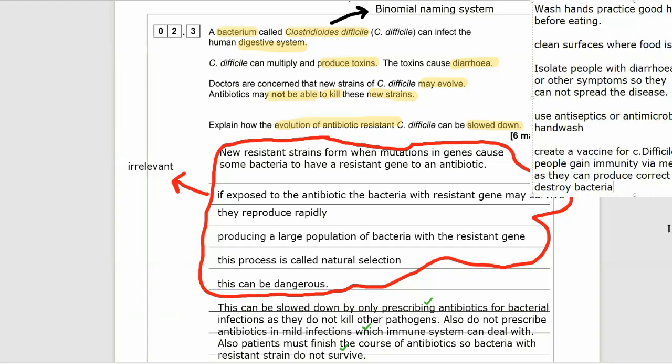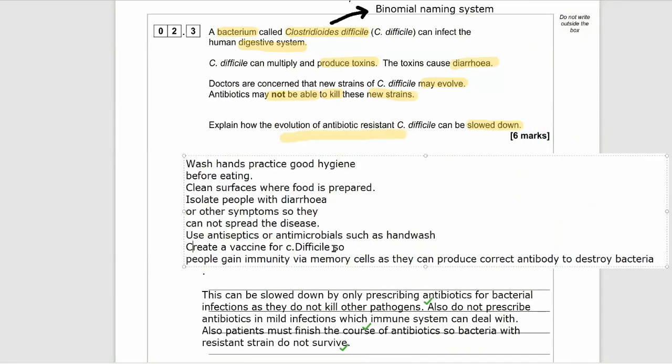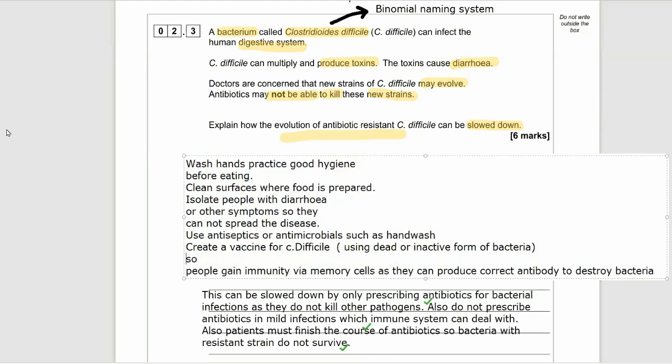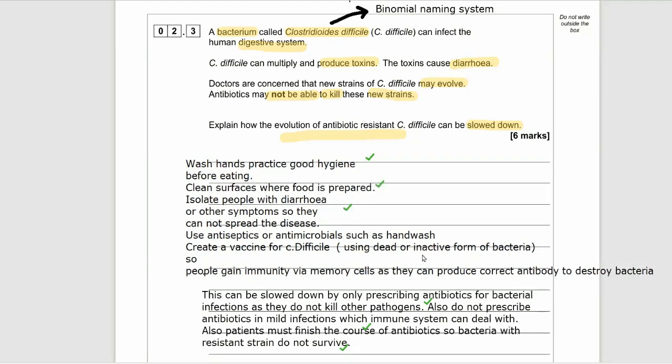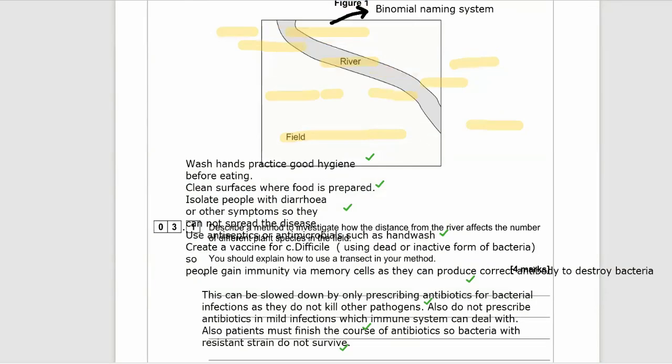So I'm going to put this all together. Let me get rid of the irrelevant stuff. And so there you go. There's your answer, which would score you at least 6 marks. Plenty of information on slowing down the evolution of resistant strains of bacteria and what we can do to slow down the evolution of these resistant strains.